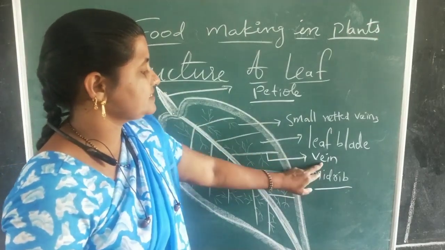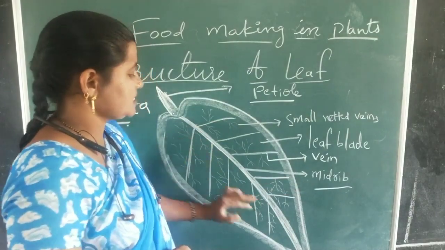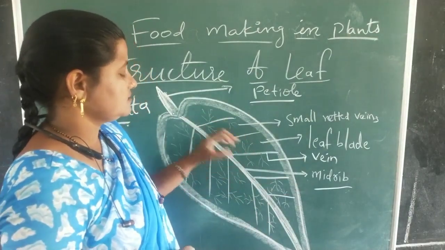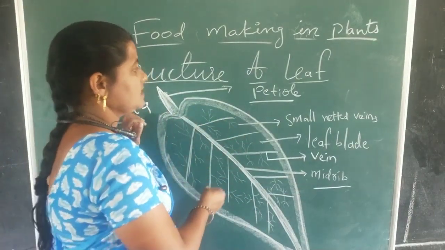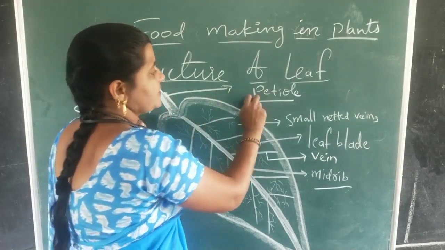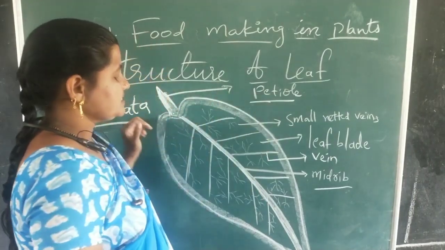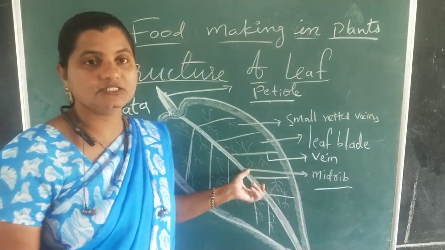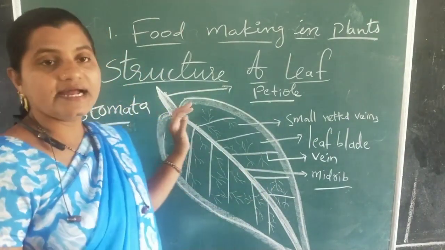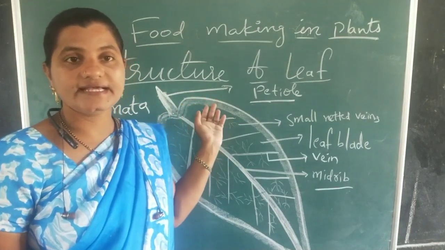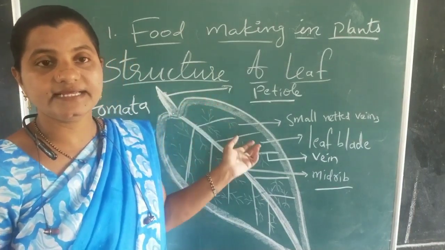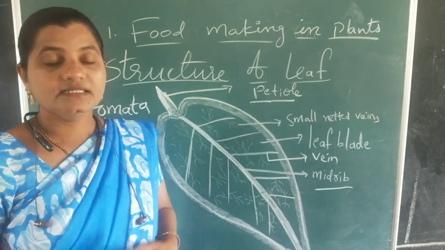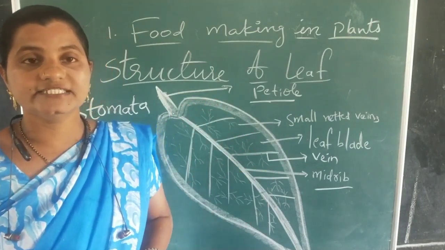Those are known as veins, and small netted veins also we can see on the surface of the leaf. The stalk-like structure is known as the petiole. On the lower surface of the leaf we can find very small pore-like structures. Those are known as stomata, and through the stomata the excess water present in the plant is got rid of. The process is known as transpiration.